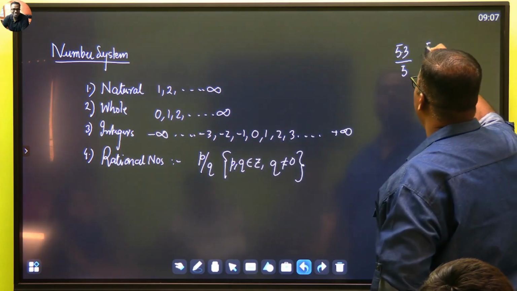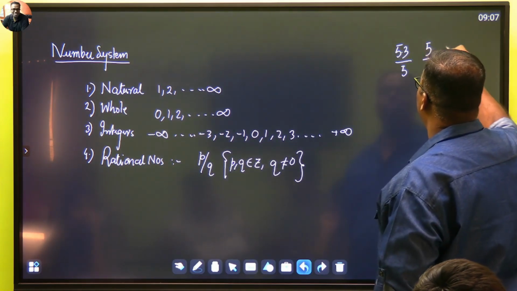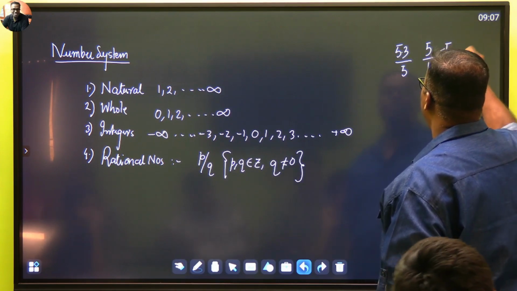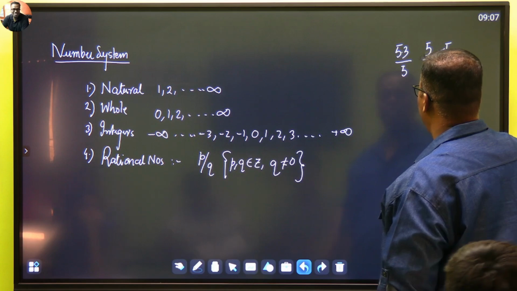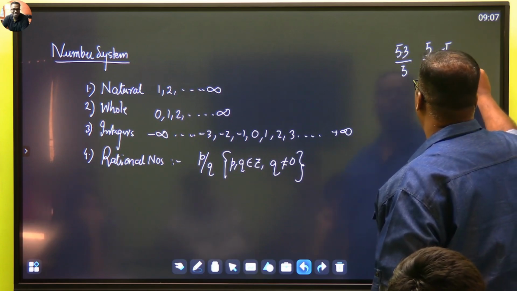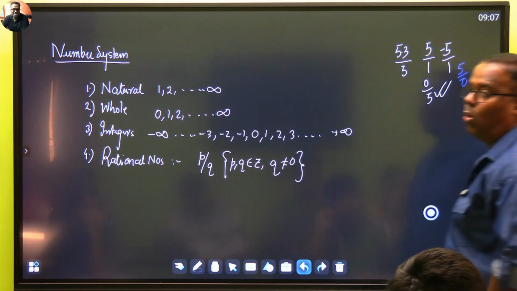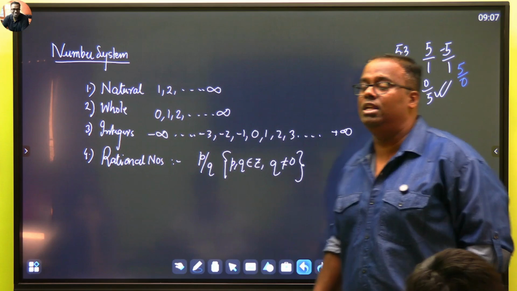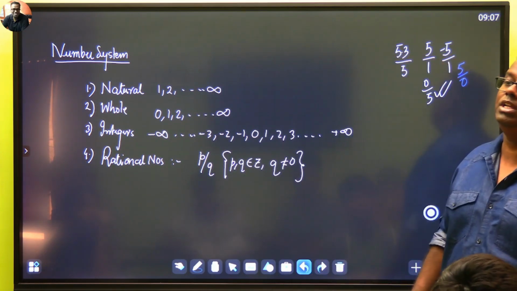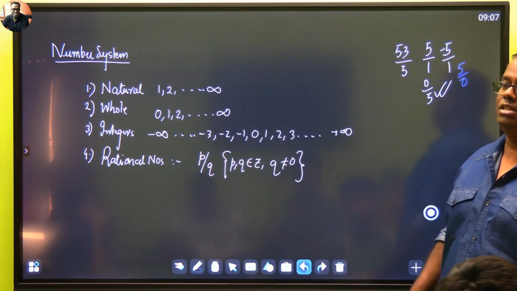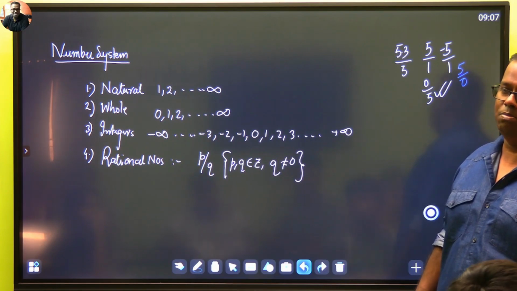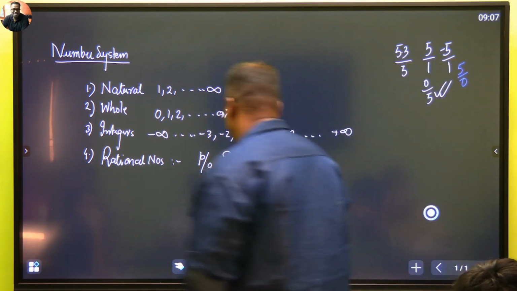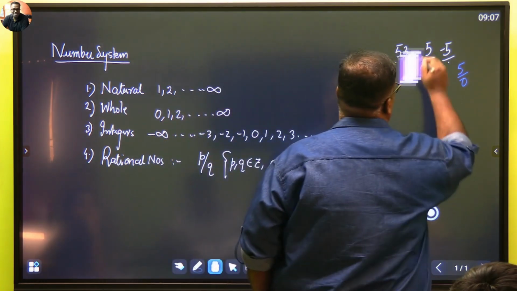Some of the things. 5 is a rational number, yes, because 5 comes with its own seed. Negative 5 is a rational number, yes. So 0 upon 5 is a rational number, perfectly. And 5 upon 0 is a rational number, no. Anything with 0 below, in the language of mathematics, we call it indeterminate. You cannot determine that number. It's called indeterminate form. Okay? Itna clear ho gaya? Rational numbers tak leke.